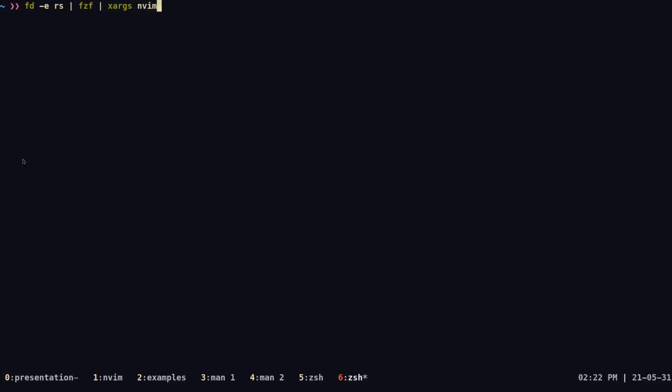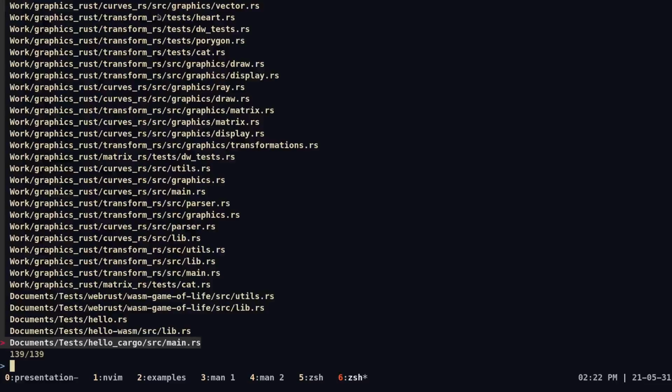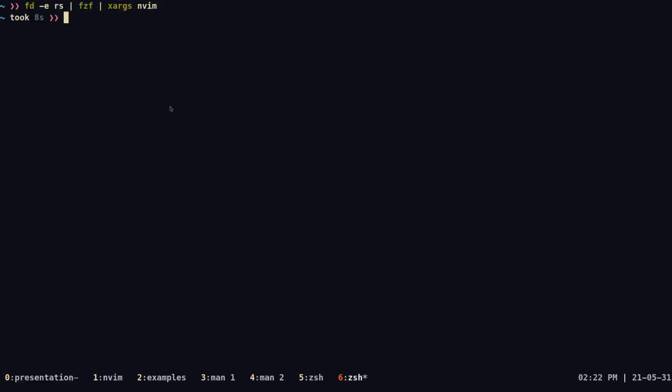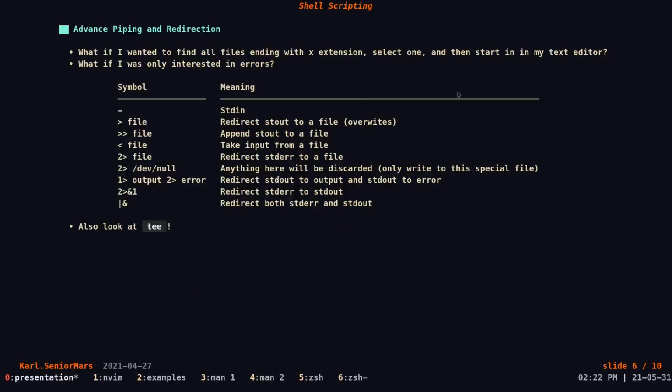So if we do xargs and then the program we're running, which is NeoVim, you can see that, and of course choose another file like parser.rs, it automatically starts, which is pretty nice. And that is, I guess, the first made-up example I put here.